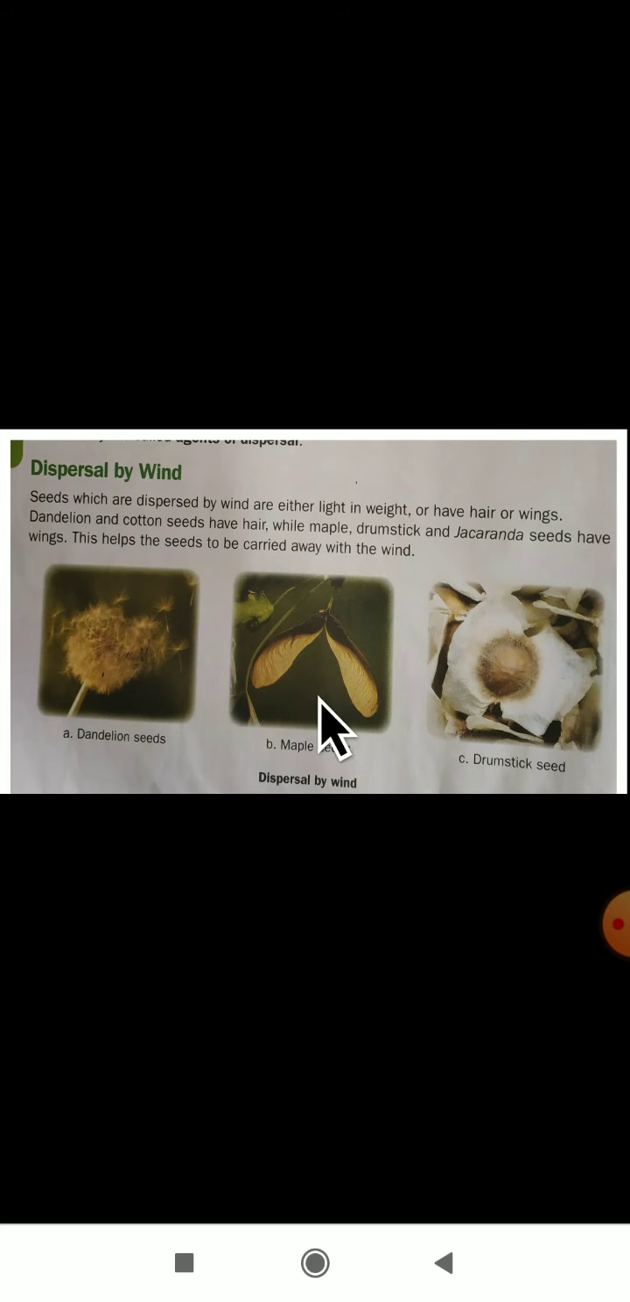And the maple seeds, what do they have? Maple seeds and drumstick have wings. You can observe the wings of these maple seeds. And this is the drumstick. Drumstick also has wings. With the help of these wings, it will disperse by the wind. So which are the examples for dispersal by wind? Dandelion seeds, maple seeds and drumstick seeds are the examples for dispersal by wind. I hope you understood dispersal by wind.